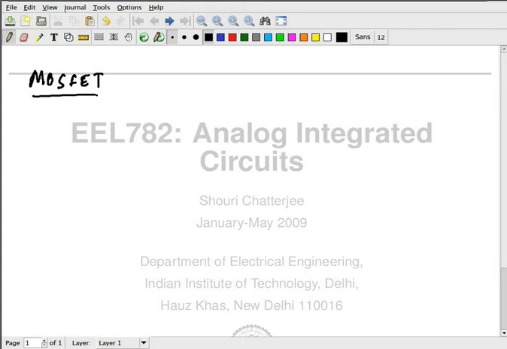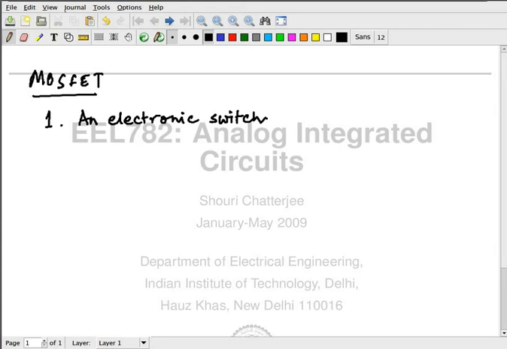One is the switch action, which is very easy to understand. You don't have to press any button. You apply a voltage, it switches on. You remove the voltage, it switches off.